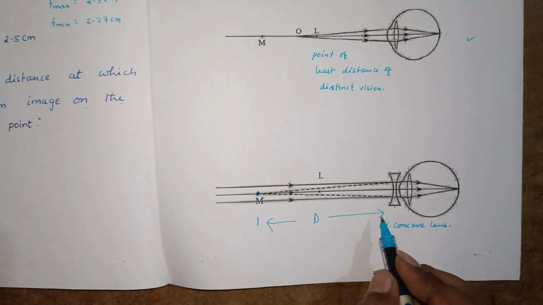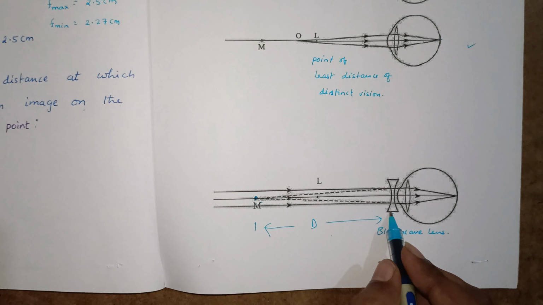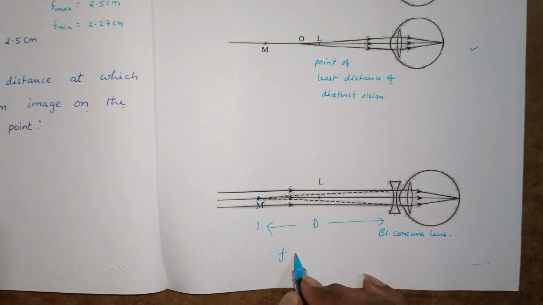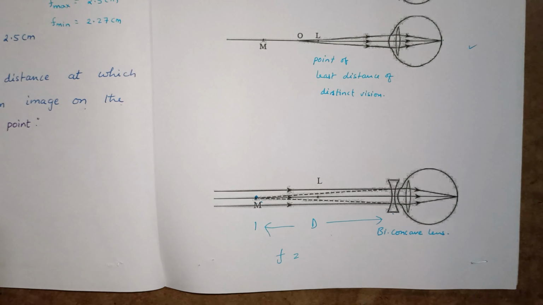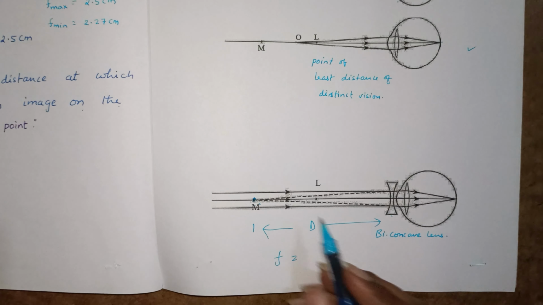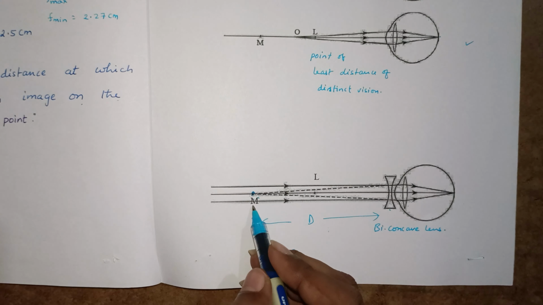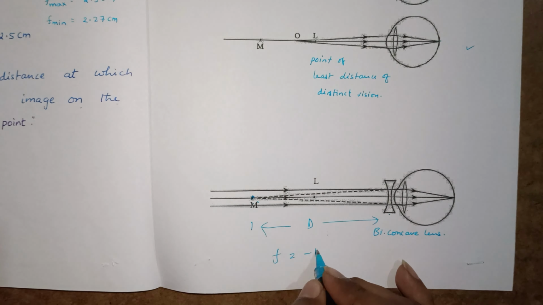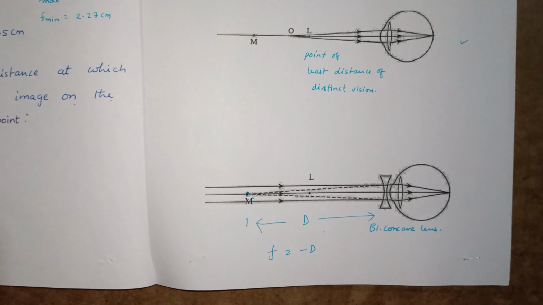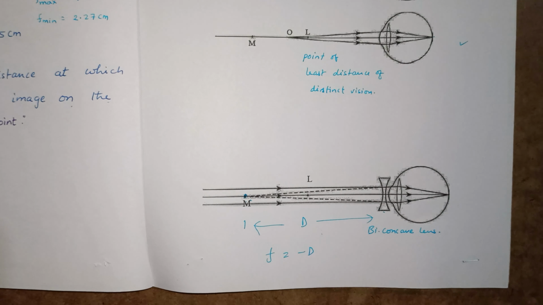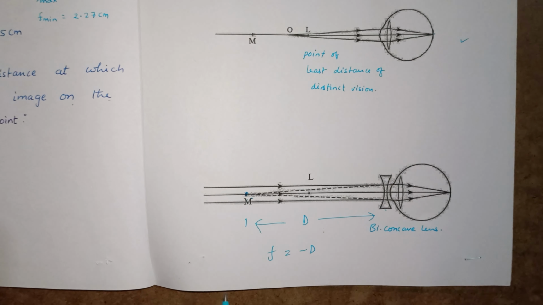Now here we are taking a concave lens. What is its focal length? What is the focal length of the concave lens? Directly we can say parallel rays should meet at the focus. That focus is D. So directly we can say minus D, by sign convention. Or we can do the problem also. We can solve the derivation.